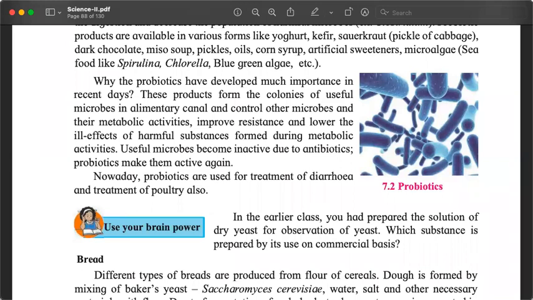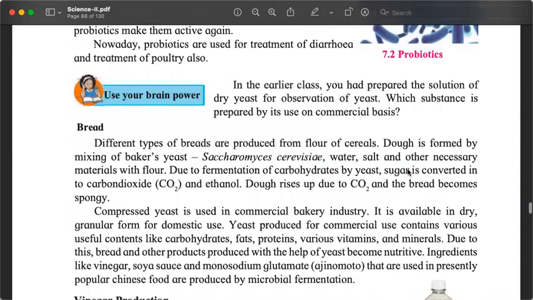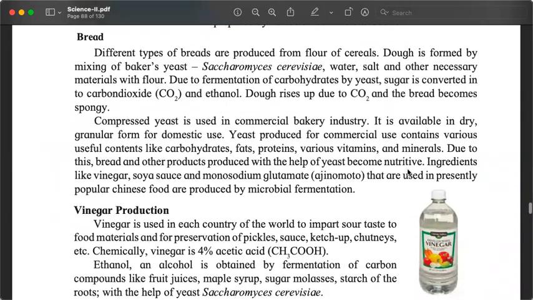Let us see how other microorganisms can be used to produce other things. One of the very important products that we use in our daily life is bread. Bread is also produced using a microorganism. Yes, it uses atta, the flour of various cereals. Yes, that is fine.